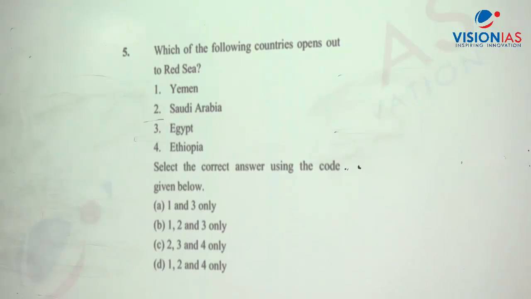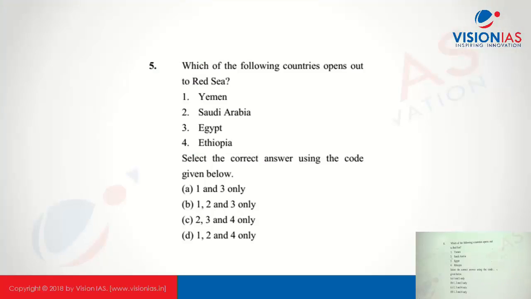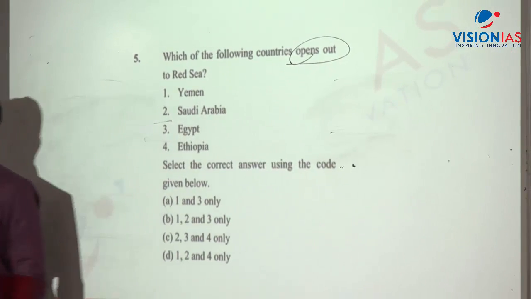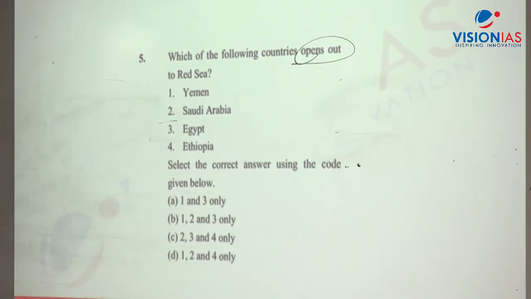Any doubts there? Question number 5. Which of the following countries open out to Red Sea? See, this type of question, particularly open out to the Red Sea or different seas, has always been an area where UPSC has concentrated. Every year you can see one such question, on the Mediterranean Sea, Red Sea, even the Black Sea. And such areas are also limited.